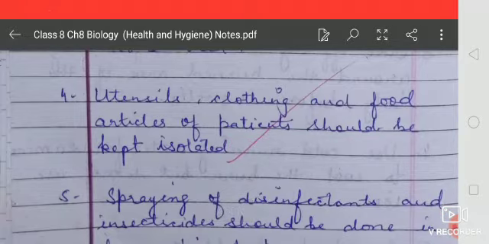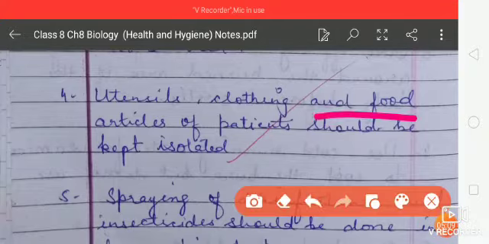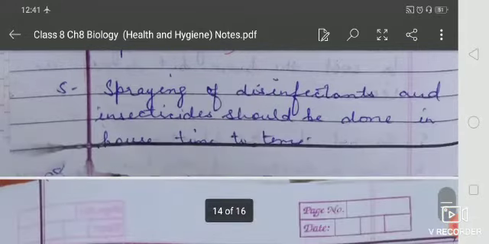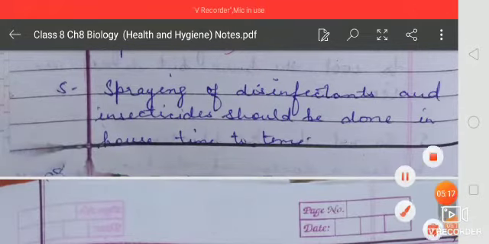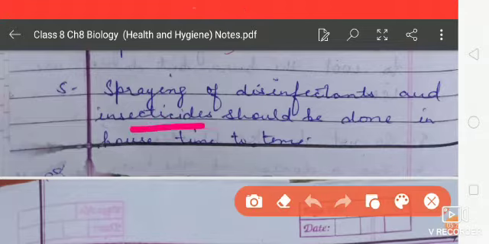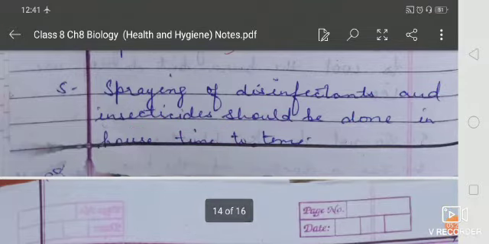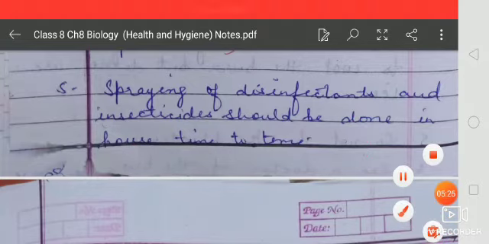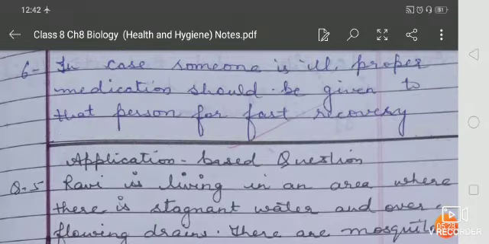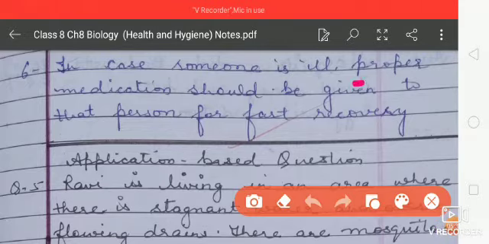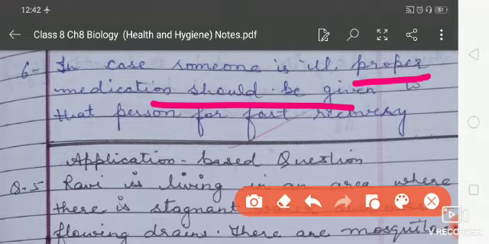Spraying of disinfectant and insecticide should be done in the house from time to time for saving us from harmful substances. And in case someone is ill, proper medication should be given to that person for fast recovery.